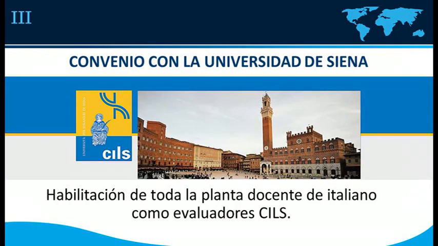And of course, we knew that we also needed to bring the certifications for other tests, and in those years we didn't have a certification for Italian. So we signed an agreement with the University of Siena so that all of our Italian teachers could be prepared for the test and could become evaluators of this test, which is la certificazione di italiano come lingua straniera, CILS for short.